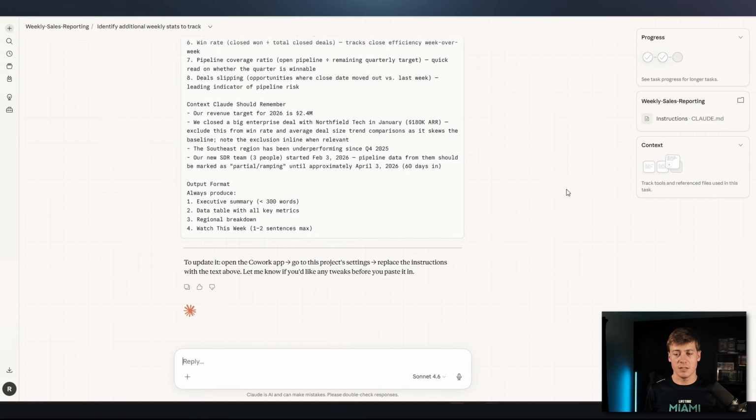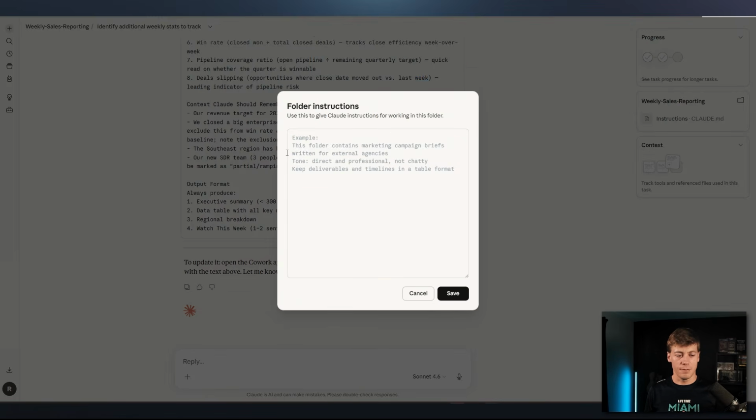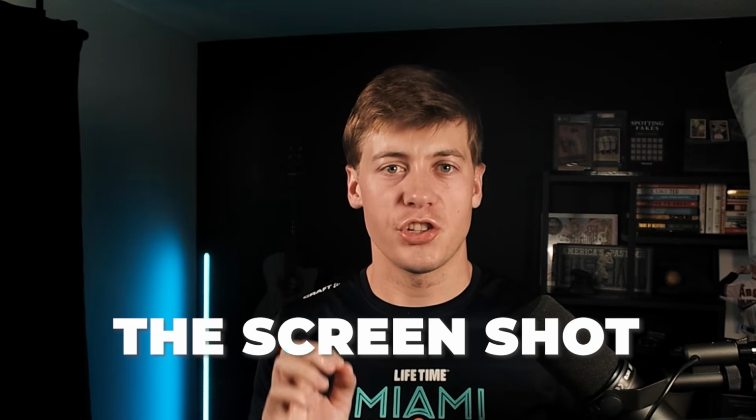And lastly, within a specific conversation, we can actually build out instructions as well. You can see with this Claude.md, and MD stands for Markdown. We can click on that and actually give instructions specific for that conversation. It says use this to give Claude instructions for working within this particular folder, but write what you want, and you can see that there is an example.